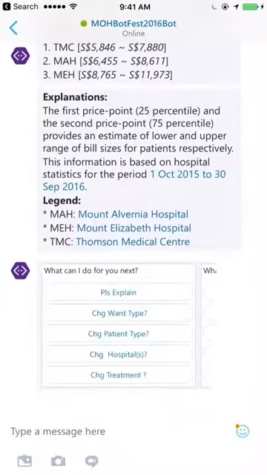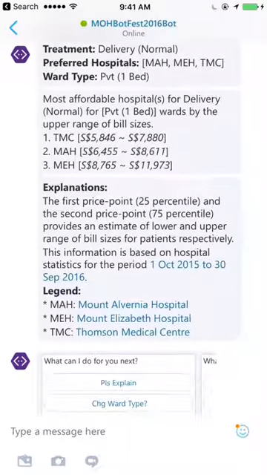Okay, AuntyBill explains to us that the first price point is the 25 percentile, and the second price point is the 75 percentile of the average bill sizes of these hospitals. And this information is based on hospital statistics from a period of the 1st of October 2015 to the 30th of September 2016, which is pretty current.